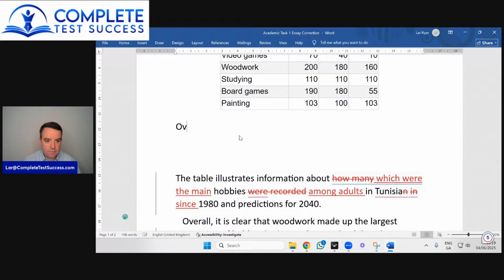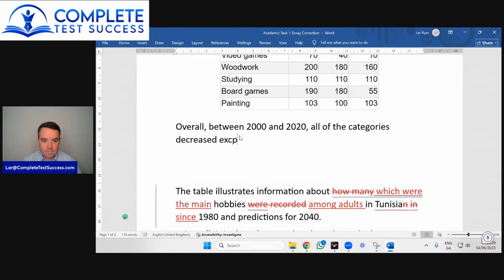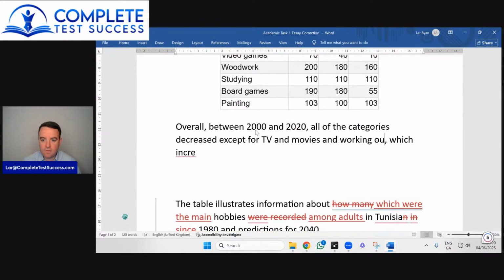So overall, between 2000 and 2020, all of the categories decreased, except for TV and movies, which increased. Oh, sorry, TVs and movies, and what was the other one? And working out. TVs and movies and working out, which increased.